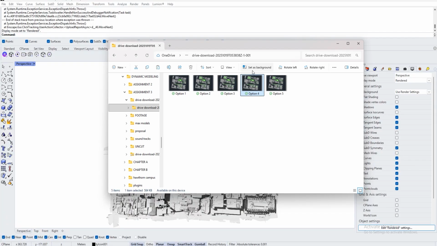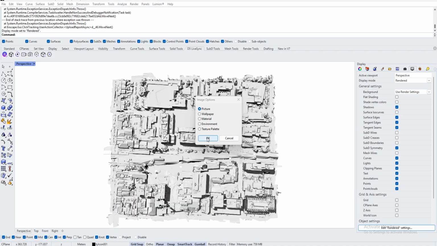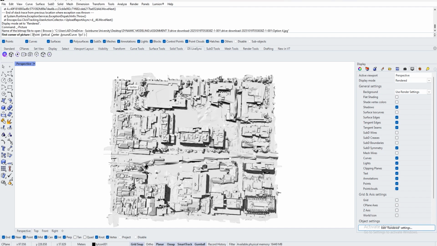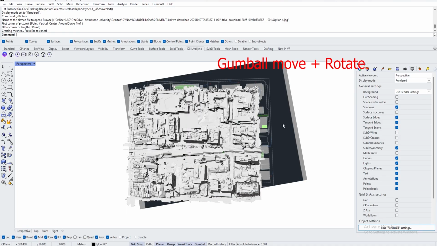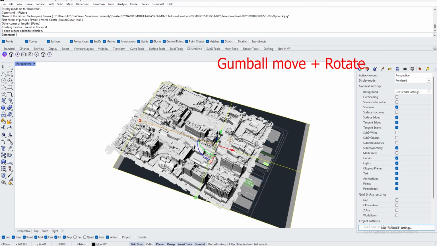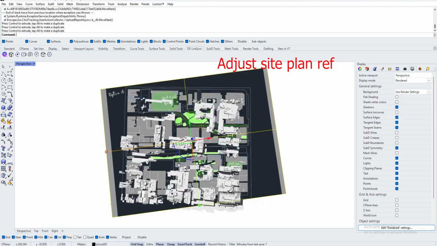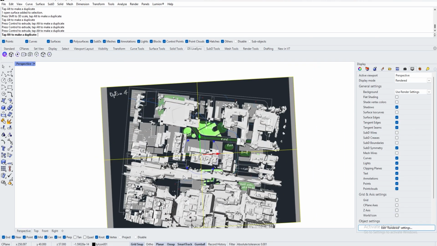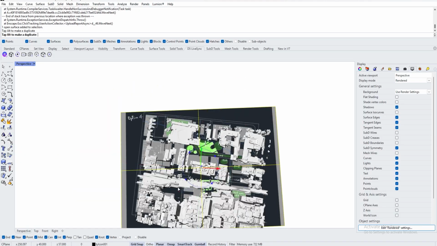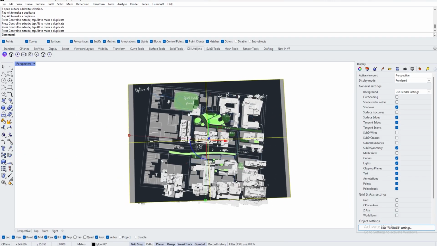The easiest way is to drag the image into the interface. Import as a picture, click OK and drag over the whole site. You can adjust the site by using the combo move and rotate command. Make sure the reference aligns with the site model.